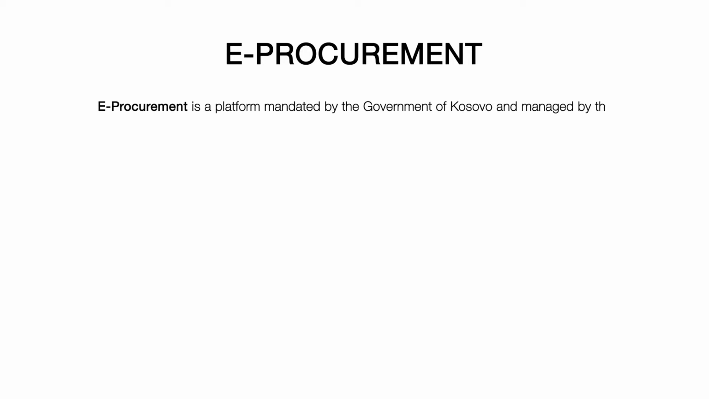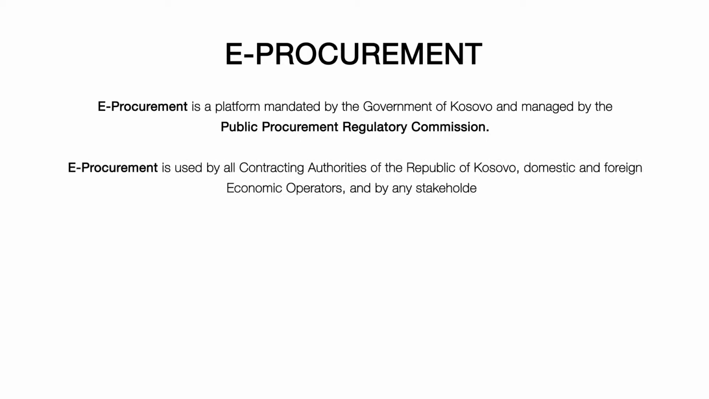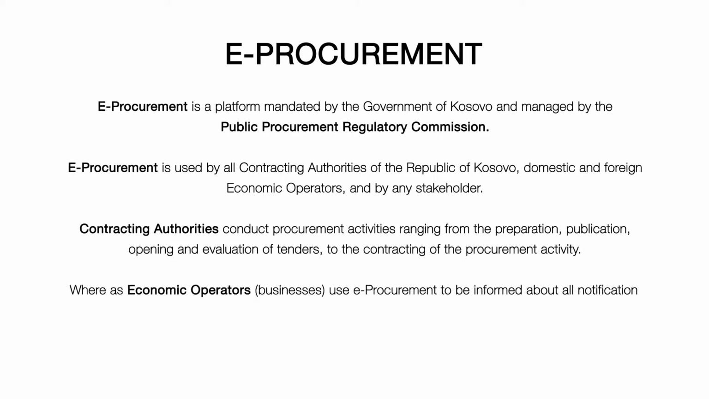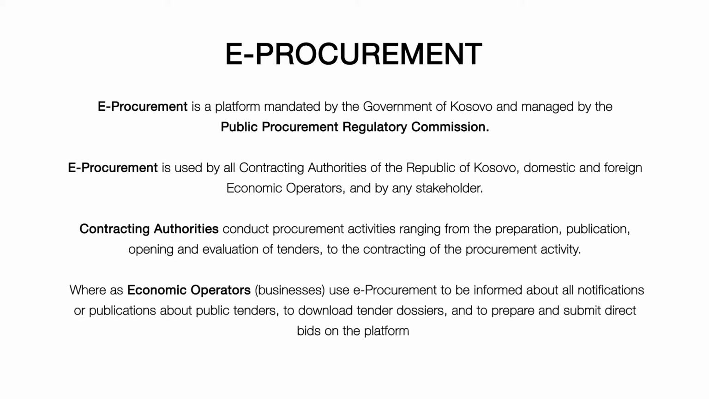E-procurement is a platform mandated by the Government of Kosovo and managed by the Public Procurement Regulatory Commission. E-procurement is used by all contracting authorities of the Republic of Kosovo, domestic and foreign economic operators, and by any stakeholder. Contracting authorities conduct procurement activities ranging from the preparation, publication, opening, and evaluation of tenders to the contracting of the procurement activity, whereas economic operators, businesses, use e-procurement to be informed about all notifications or publications about public tenders, to download tender dossiers, and to prepare and submit direct bids on the platform.